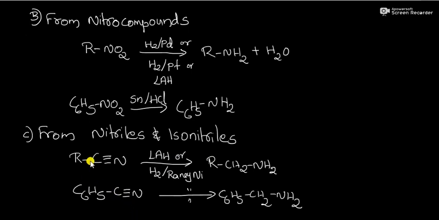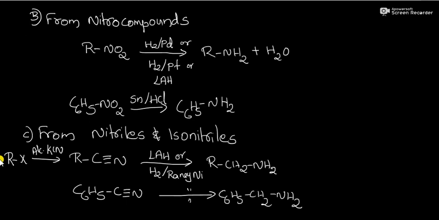Then how can you synthesize these nitrile compounds? These nitrile compounds can be synthesized from alkyl halides. So we can write alkyl halides on reaction with the alcoholic KCN.